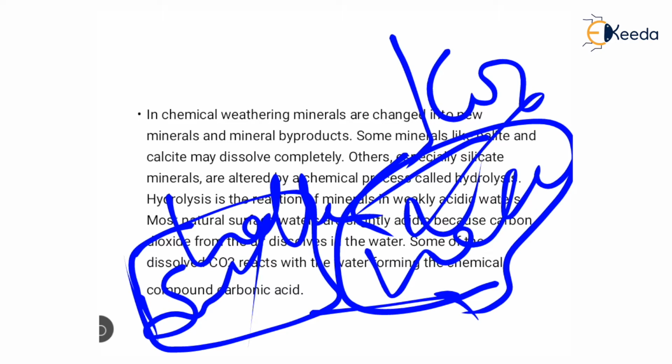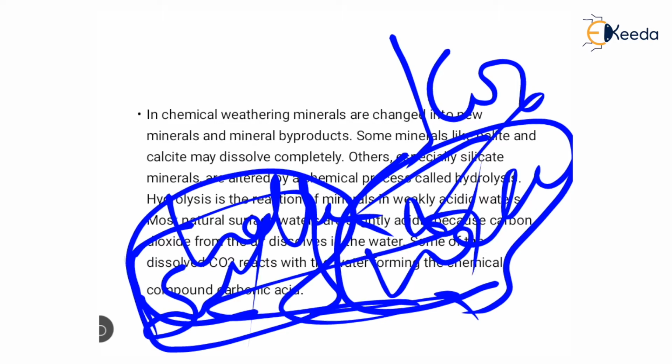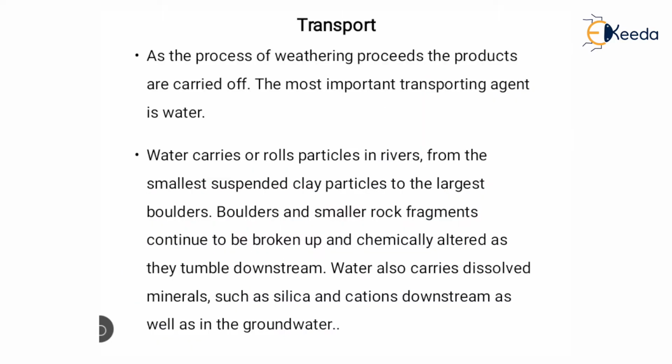If this acidic water reacts with the parent rock, then automatically the silicate, halite kind of minerals dissolve into that acidic water and form a new substance. So this whole process we call hydrolysis. This way chemical weathering takes place on a parent rock.